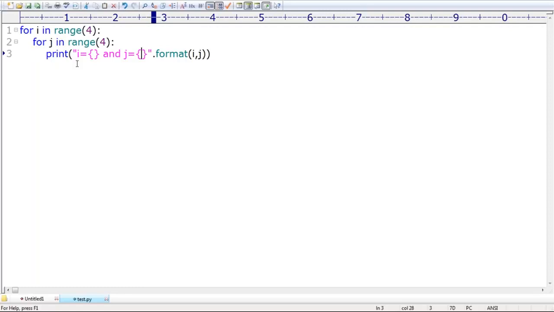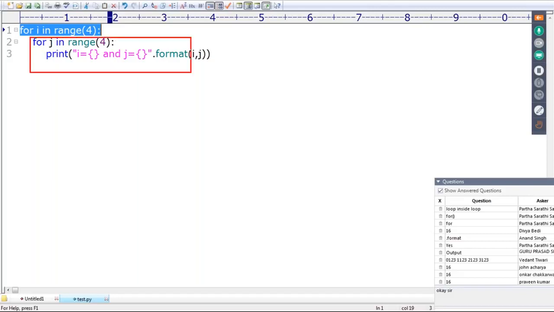Okay, 16 lines, because this for loop is going to execute 4 times. The body of this for loop will be executed 4 times, and inside the body another for loop is there, so it will execute 4 times again.